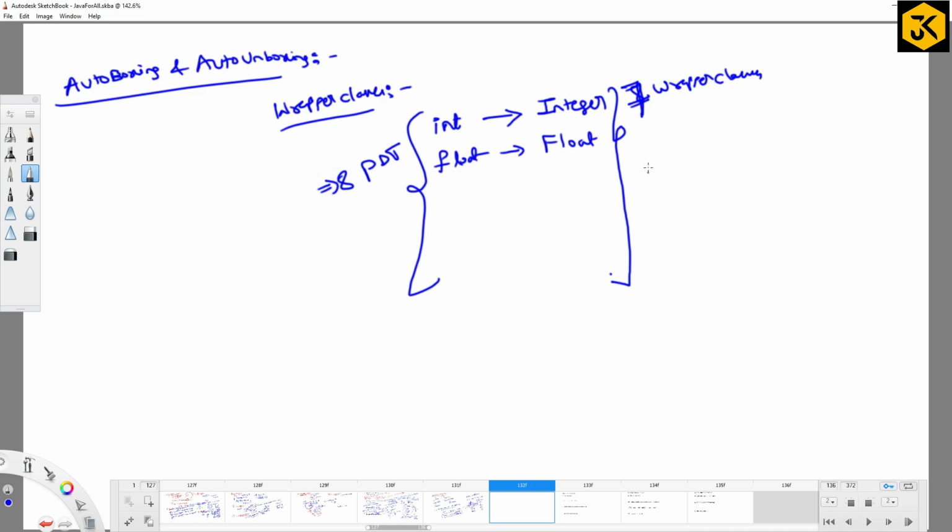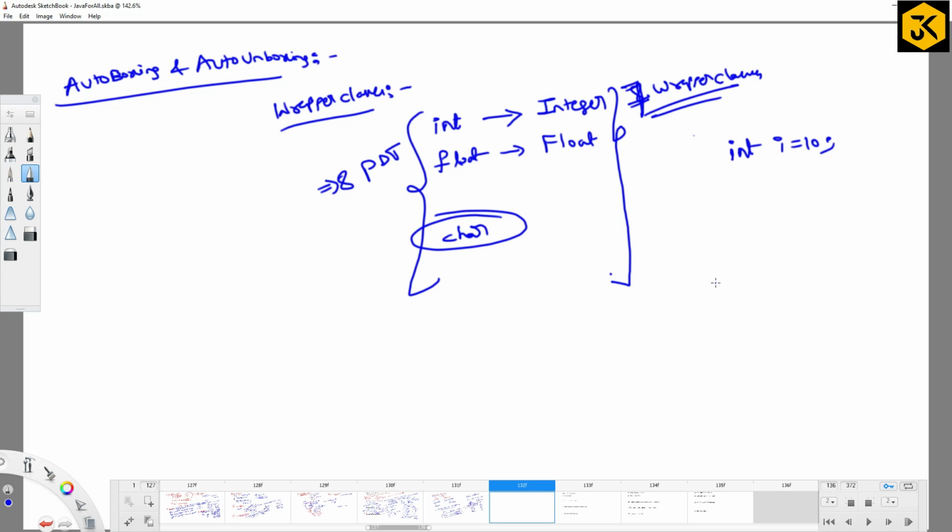Why do we have 7 wrapper classes? While discussing, I have explained it, right? We have a data type called char. There is no specific wrapper class required for this character data type. Okay, now fine. So we are going to have only 7 wrapper classes, right? Now, if you observe the basic declaration, something like int i equal to 10. This is a normal way of declaration.